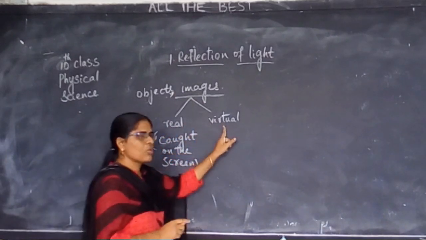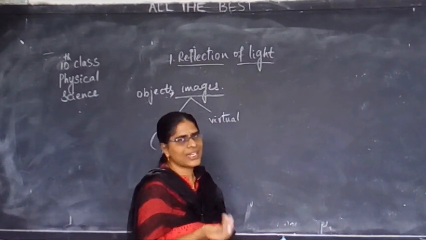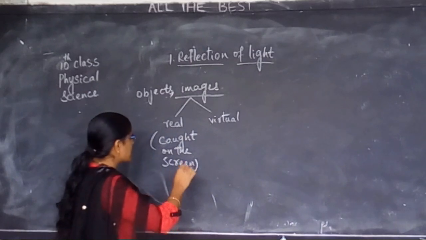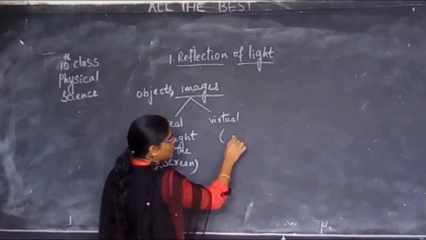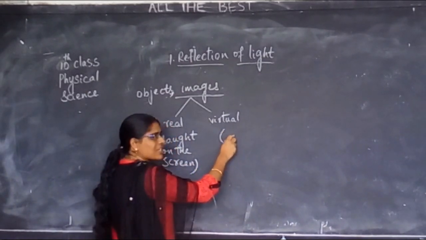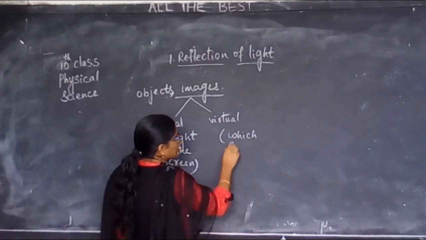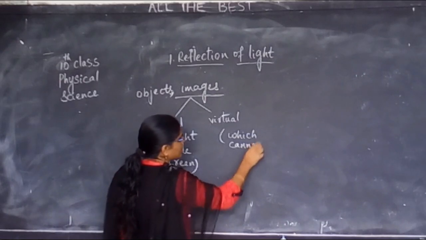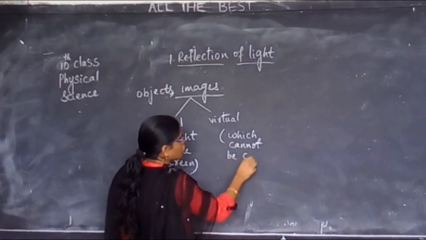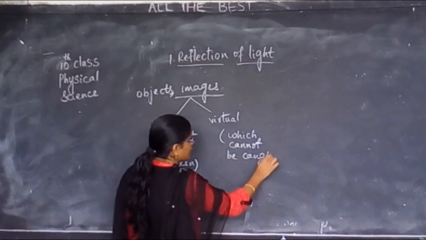Now, if there is a positive, there must be a negative compulsory. Those images which cannot be caught on the screen.